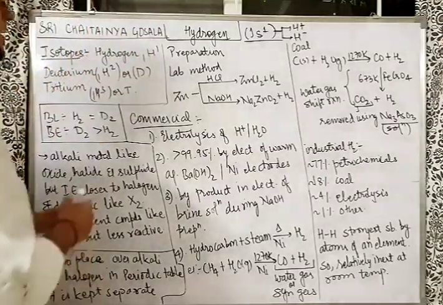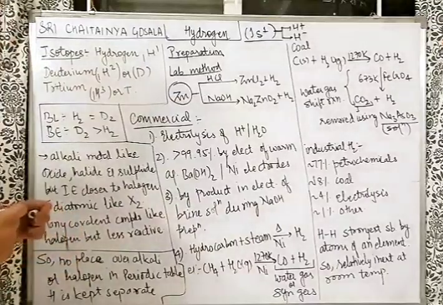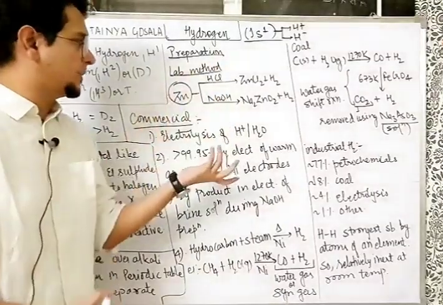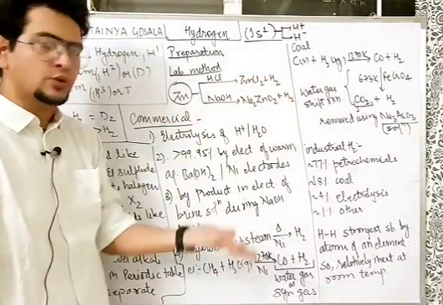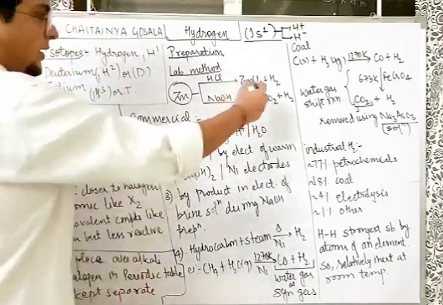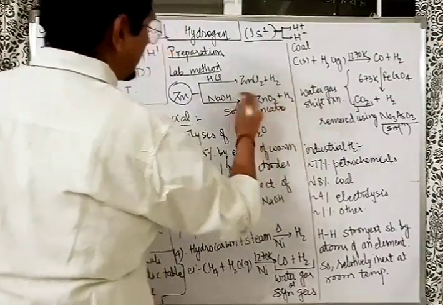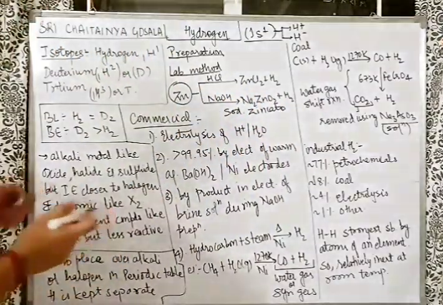Going ahead, how to prepare it? Firstly, deal with the lab methods here. In the lab method, zinc is an amphoteric metal. It can react with acid as well as base. In both cases, it releases hydrogen gas. Now, this is Na2ZnO2. Sometimes they ask this name also. So it is sodium zincate. Sodium zincate, in case they ask the name when zinc reacts with NaOH.